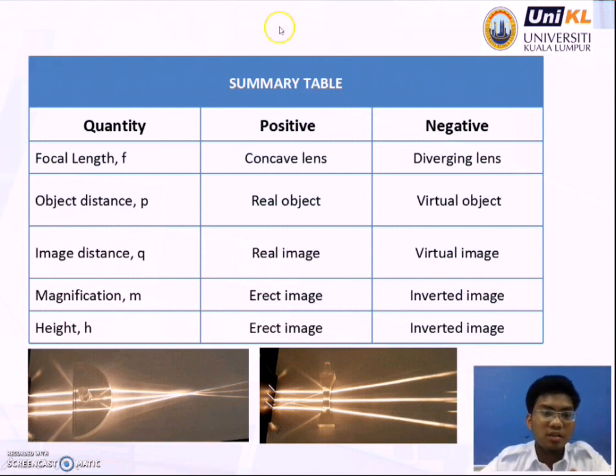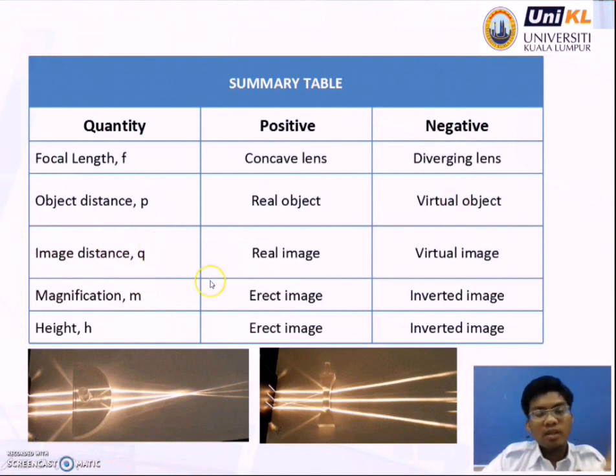Now we look at the summary table. Quantity focal length, f: positive for concave, negative for diverging. So you can see by yourself, object distance: if positive, it is from a real object. If negative, it is from a virtual object.